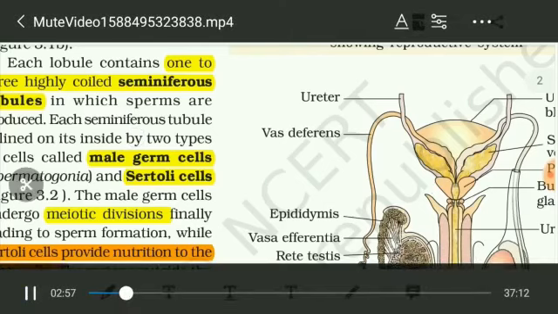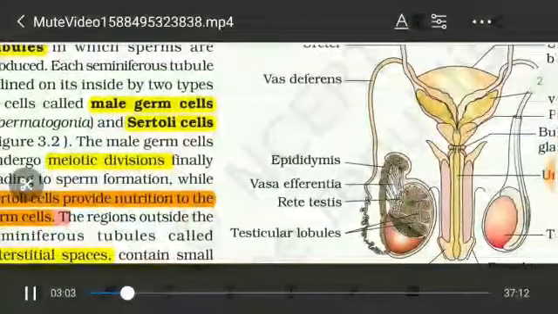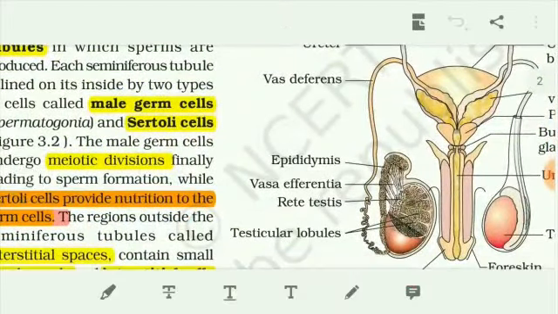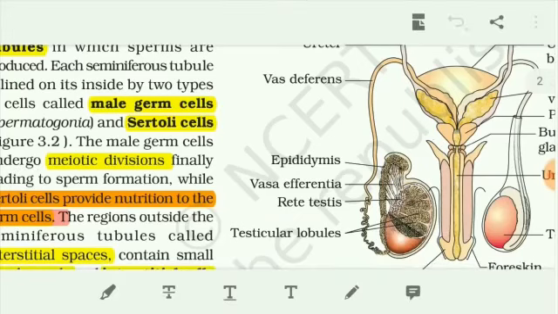The male germ cells, the spermatogonium, undergo meiotic division and form the spermatozoon. Only these cells develop into sperm. Meiotic division, meiosis 1 and meiosis 2, you learned in 11th standard: prophase, metaphase, anaphase and telophase.